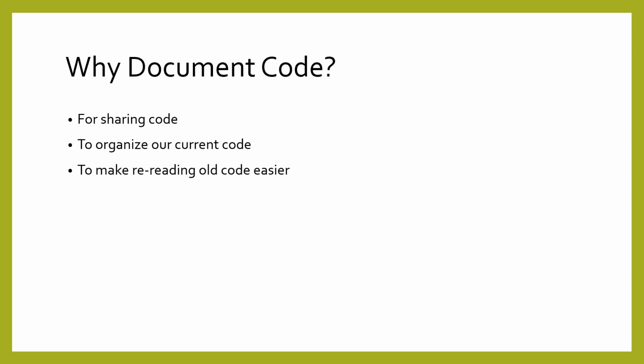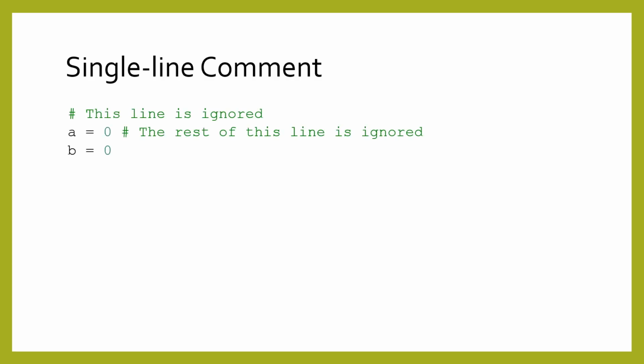Python has two ways of writing comments. To make a single line comment in Python, you should use the hash symbol, also known as pound or octothorpe, written as a hash sign. Everything after the hash symbol on the same line is completely ignored by your program. These are often used to document a single line of code. However, you must not use single line comments to create docstrings.